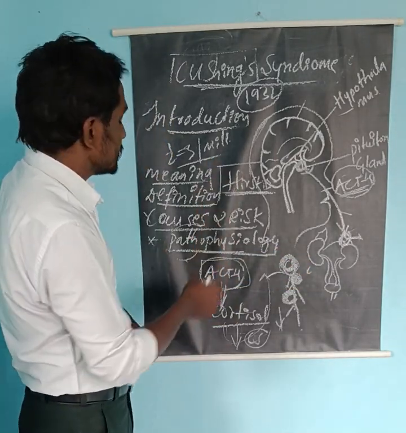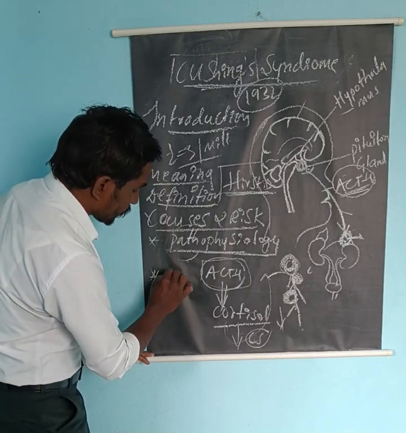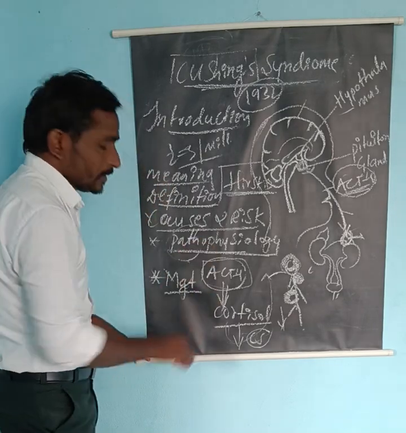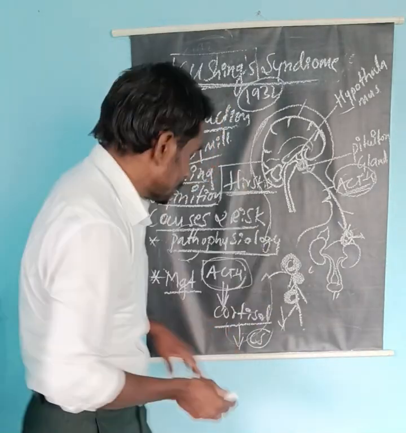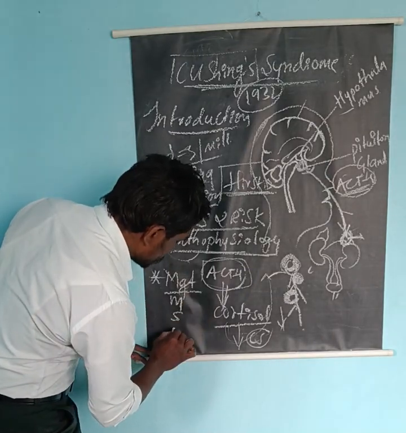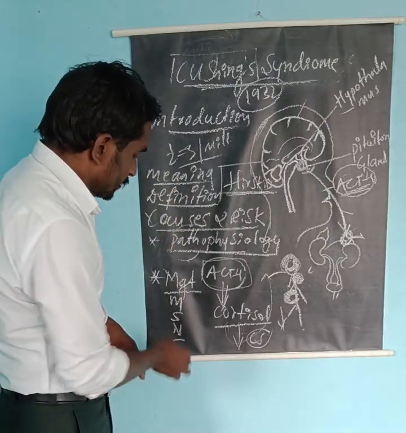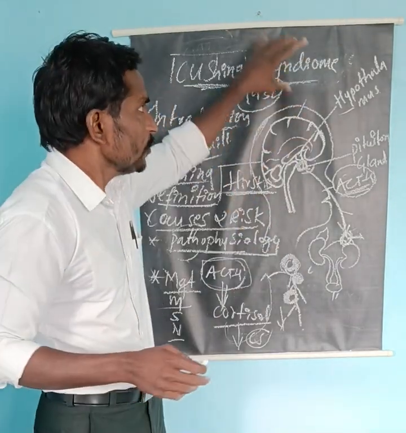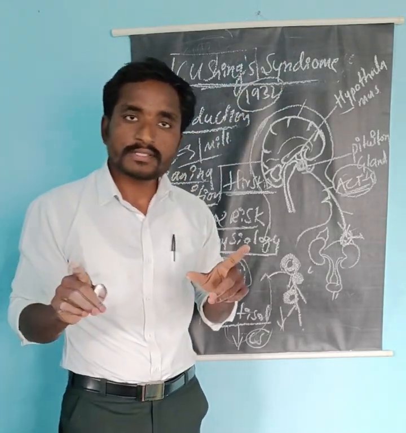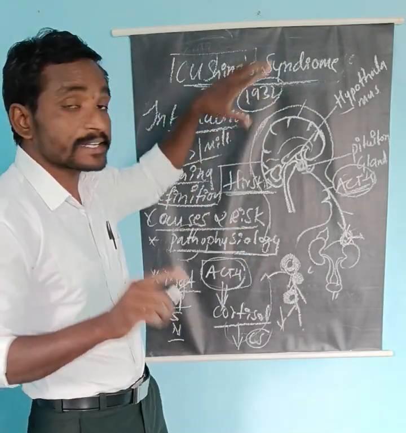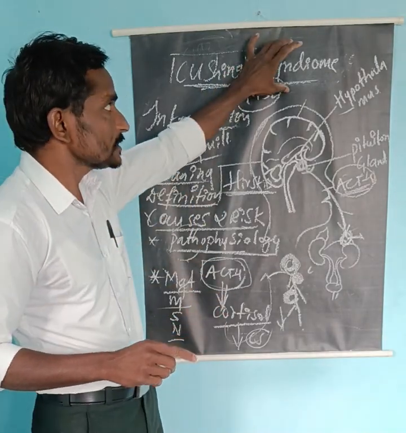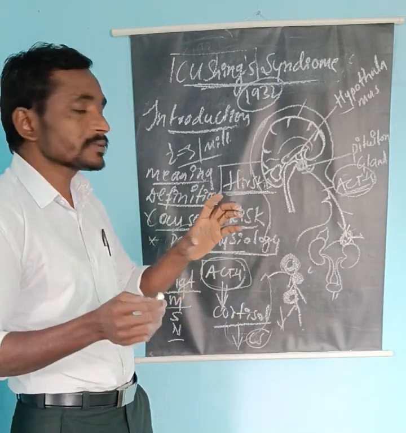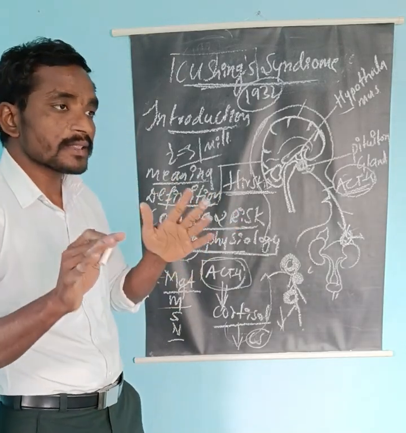Now come to the treatment options for the management of Cushing syndrome. The management of Cushing syndrome involves medical management, surgical management, and nursing management. In the medical management, it is a syndrome, which means it does not have a specific cause, and also we do not have specific treatment options to treat Cushing syndrome. We treat symptomatically, based on the symptoms.